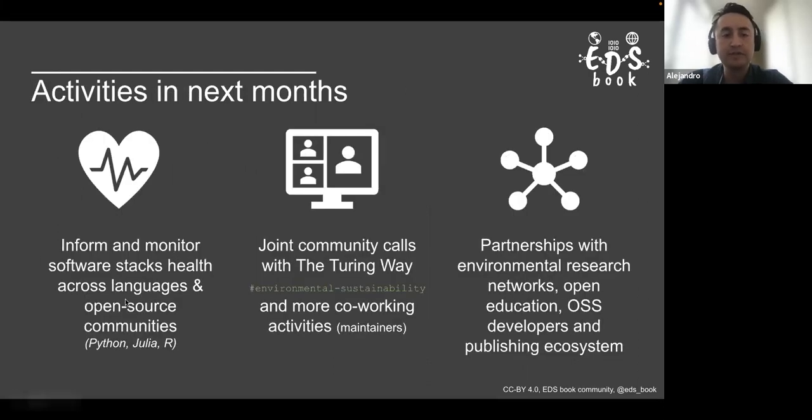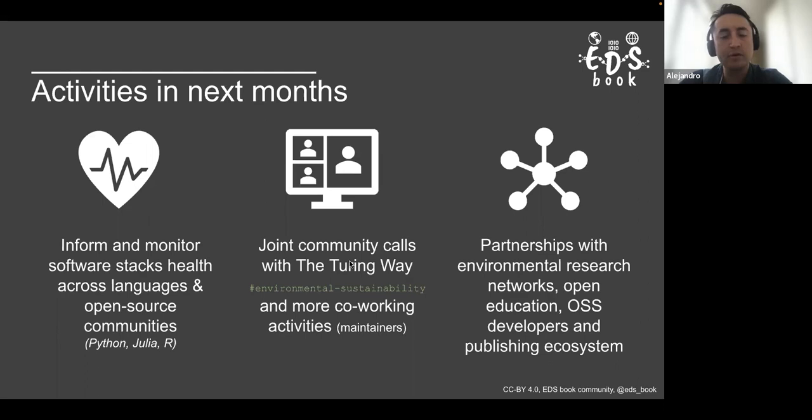Activities in the next months. Something that we are thinking, we have a section, a chapter about community, and we are aiming, maybe why not, to monitor all the software stats, similar to Pangeo, in other communities in other languages like Julia and R, and maybe have a kind of dashboard monitoring their health, and this will help our contributors in different notebooks to select which one they want to play with according to their needs or preference.